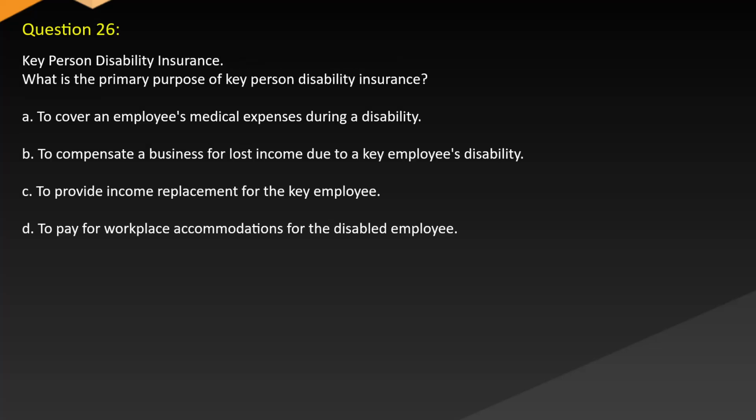Question 26. Key person disability insurance. What is the primary purpose of key person disability insurance? A. To cover an employee's medical expenses during a disability. B. To compensate a business for lost income due to a key employee's disability. C. To provide income replacement for the key employee. D. To pay for workplace accommodations for the disabled employee.